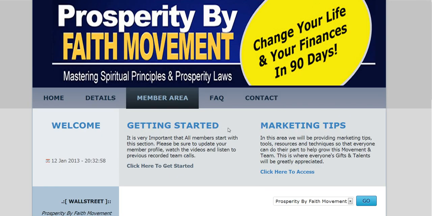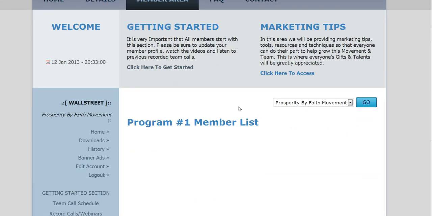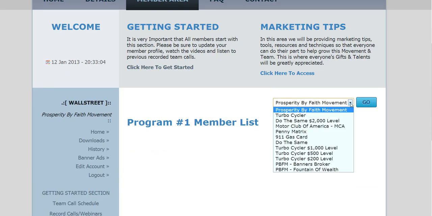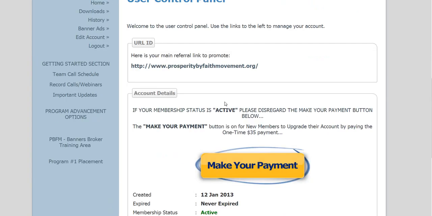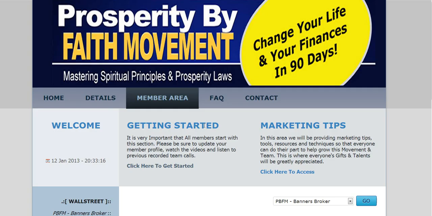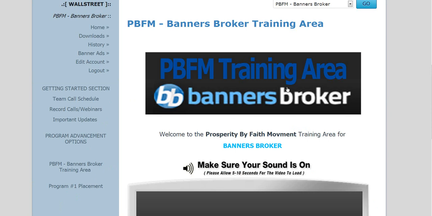So just remember that if you want to see something different than what you're expecting to see, make sure that you've got this thing correct. For example, Banners Broker, you click on that, you've got to click on go. You must click on go, and then it'll bring you here. Once you click on the system, now you can see the information.